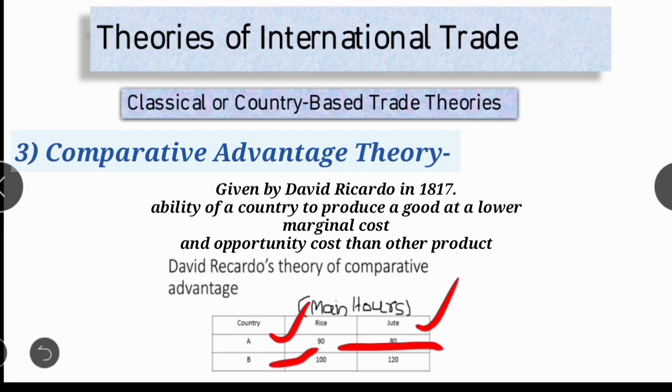So, comparative theory says that we compare the products of its own country, not other countries. Right? First of all, we have to compare our products on our own basis within a firm. And absolute advantage theory says to compare a product with another country. Right? This is the difference between comparative theory and absolute theory. Fine? All of you understand absolute theory and comparative theory.